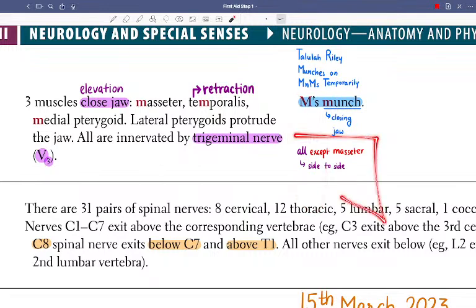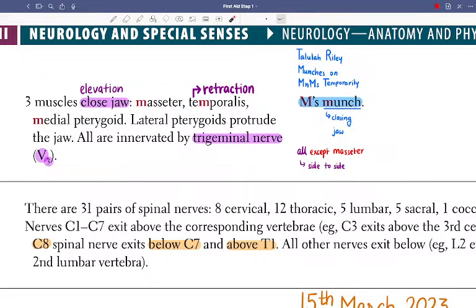The mnemonic is Tellular Riley munches. Tellular Riley was Elon Musk's girlfriend once upon a time. I mean, maybe she still is. So Tellular Riley munches on M&Ms temporarily. Temporalis, M&Ms, that is your masseter and medial pterygoid. T is temporalis, and M is munches, because munching closes the jaws. That's why I took Tellular Riley.